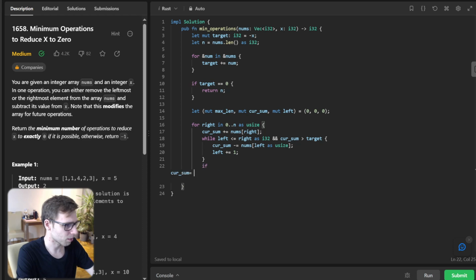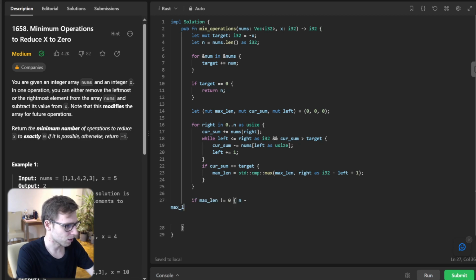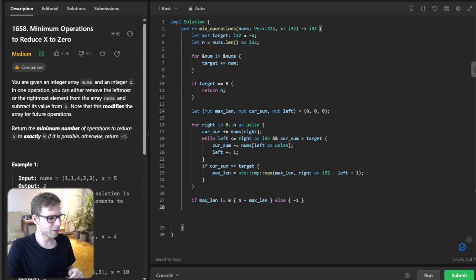And if current sum equals our target, max length will be the max of max length and right as i32 minus left plus 1. So it's a rolling window, and if max len is not 0, return n minus max len, and else it will be -1. So this is our return statement in Rust.